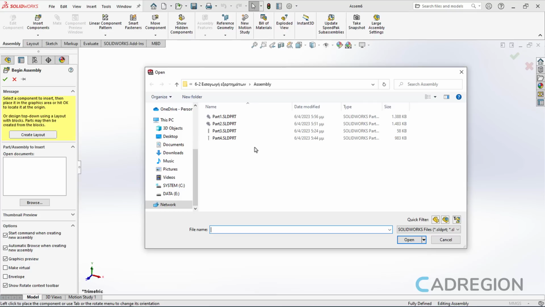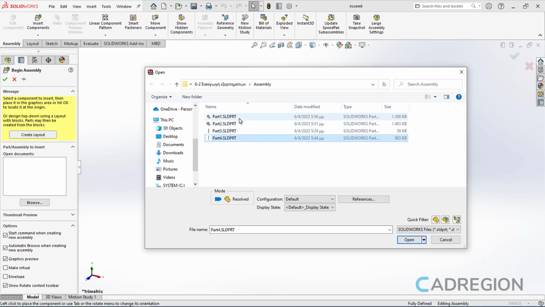Now you can browse the folders of your computer, find the part files you want, select them and click Open. Once you do, those parts will be automatically inserted in the assembly file. At this point, I should mention that it's good practice to create a folder beforehand in which you will save all the parts of the same assembly. So I will go to this folder, I will select all the part files there and I will click Open.